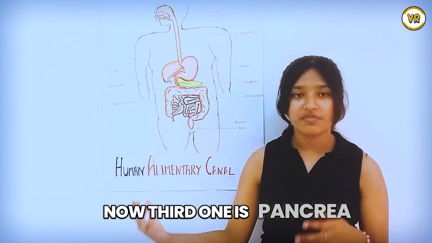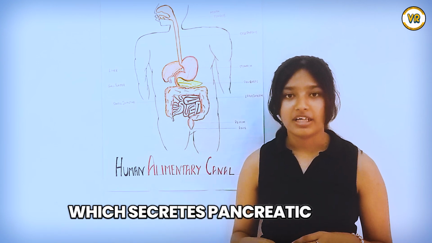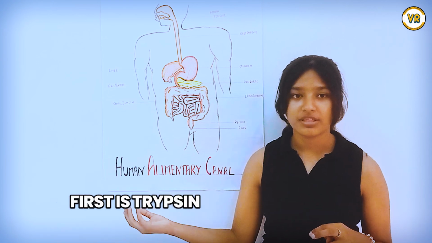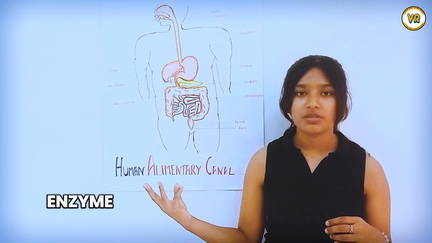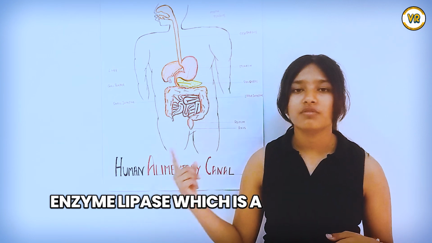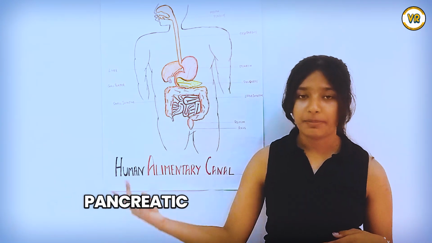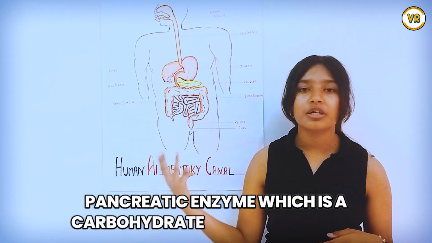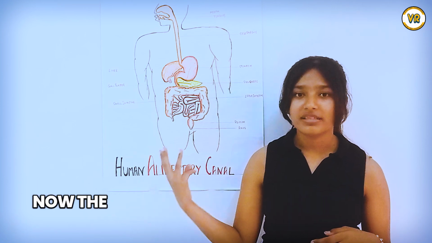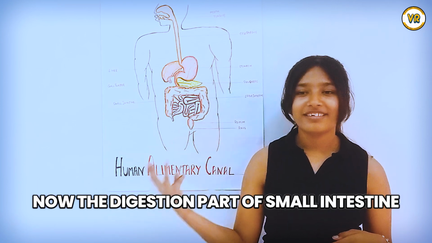Now, third one is pancreas, which secretes pancreatic juice. First is trypsin, which is a protein digesting enzyme, lipase, which is a fat digesting enzyme, and pancreatic amylase, which is a carbohydrate digesting enzyme. Now, the digestion part of the small intestine is completed.